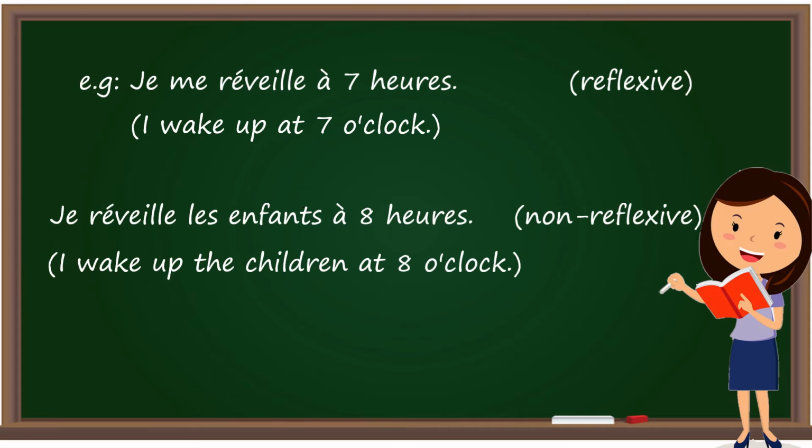Now here, before we start, you need to remember one thing, that many reflexive and reciprocal verbs also have a non-reflexive or non-reciprocal use. Like in the given example, je me réveille à 7 heures. This time we have used the verb in reflexive form. I wake up at 7 o'clock. The action is done on myself only. But now in the second statement, je réveille les enfants à 8 heures. Here I am doing the action on les enfants, and here it is a non-reflexive verb. Okay, so it means I wake up the children at 8 o'clock.